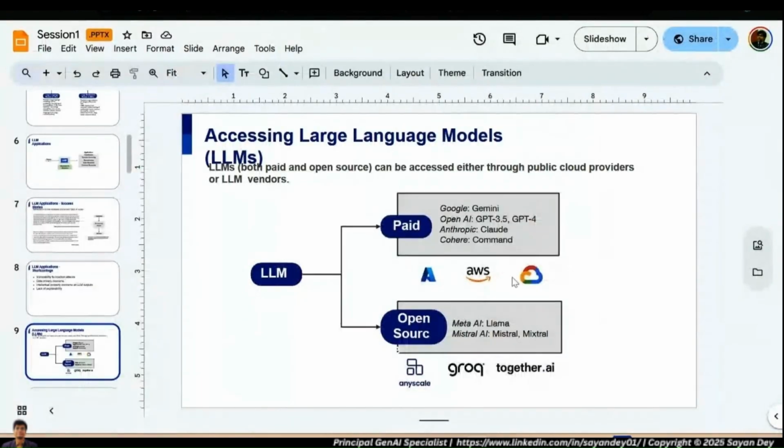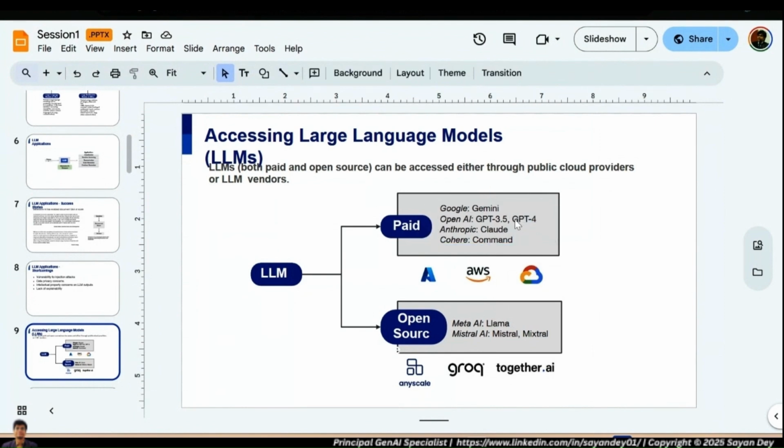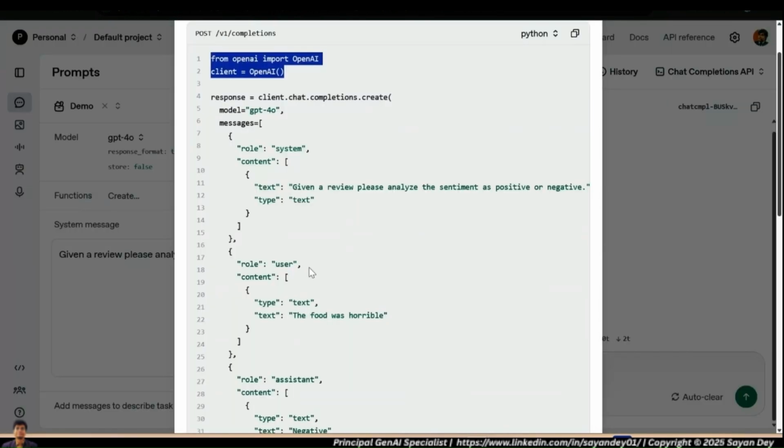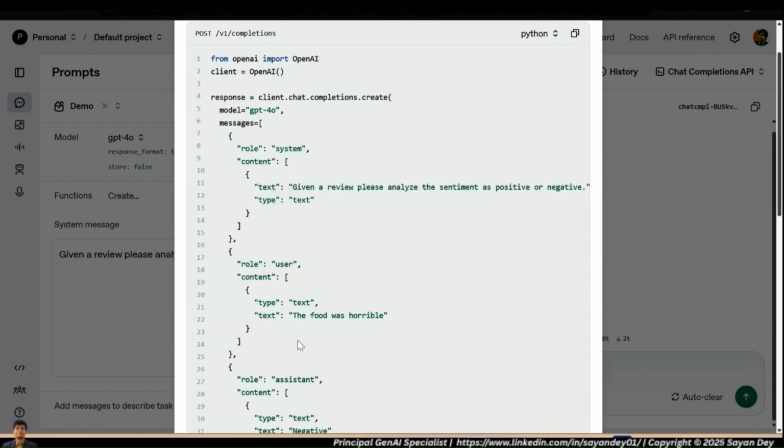So when I talk about accessing these language models, you can access a GPT-4 Omni model directly from OpenAI, or you can access the same GPT-4 Omni model through Azure. But the idea will be exactly the same as what we are seeing right now. You will instantiate a connection to the client. You will do something like this: chat completions create. You will give the model name, and then you will specify the entire prompt within a square bracket. So this is the complete prompt template that we have here.